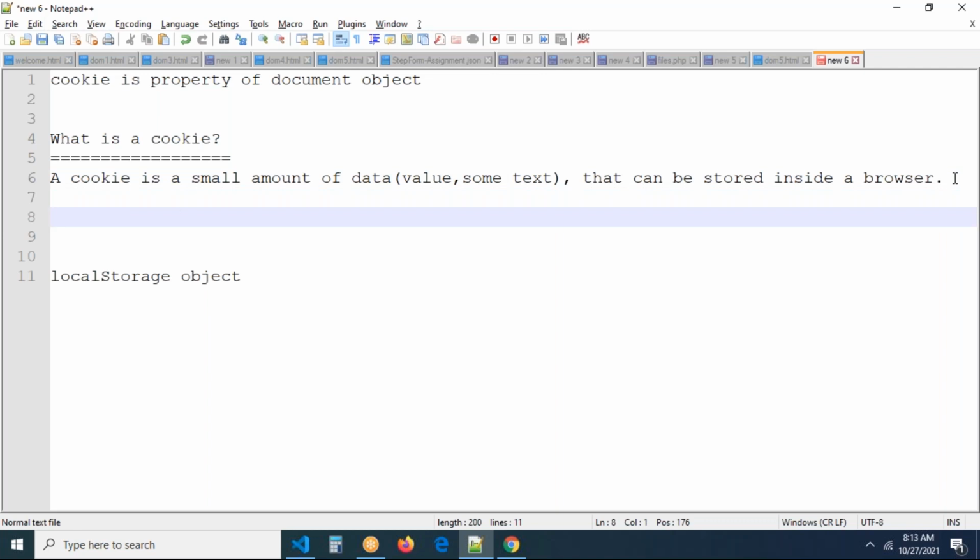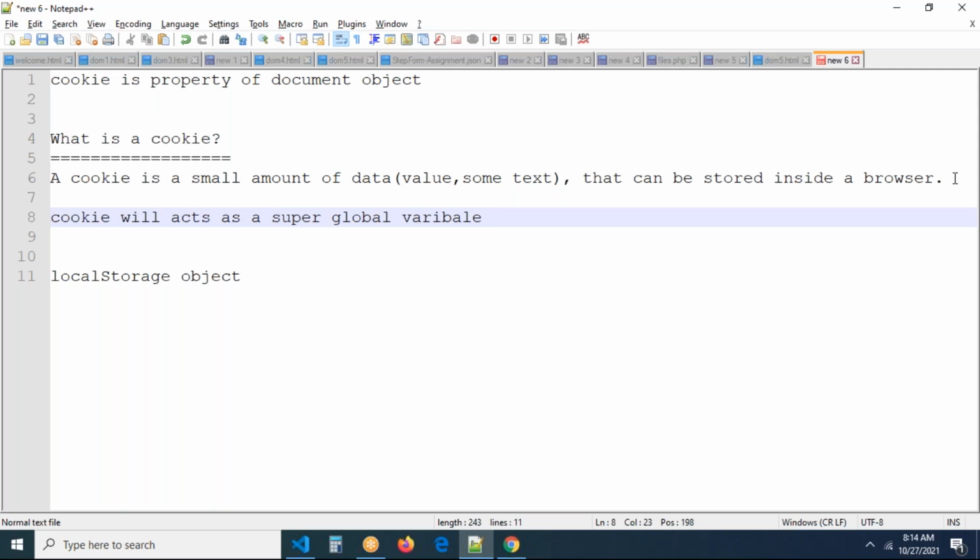One more point I have to tell you. Cookies are also called super global variables. I mean, a cookie will act as a super global variable. What is the meaning of super global? Everybody knows local variable means within the function, global variable means within the file. What is a super global variable?